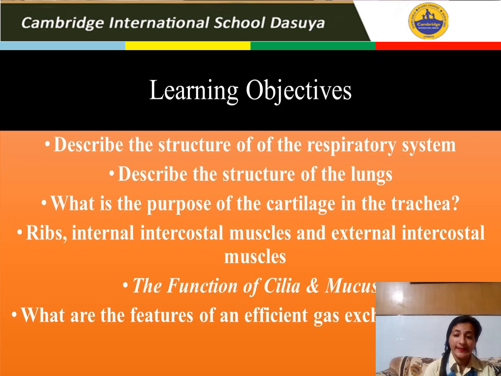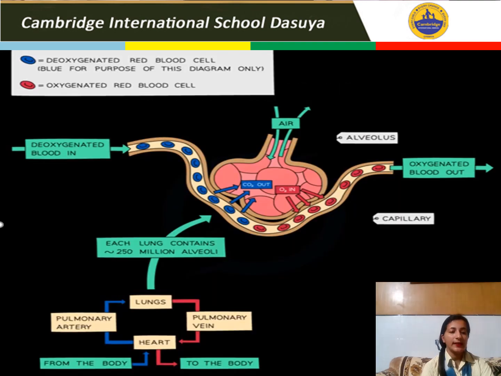At the end of this lesson, you will be able to understand the structure of the respiratory system, the structure of lungs, the purpose of cartilage in the trachea, different types of muscles like intercostal muscles, internal intercostal muscles, external intercostal muscles, features of cilia and mucus, and the features of efficient gas exchange. So let's start with the respiratory system.